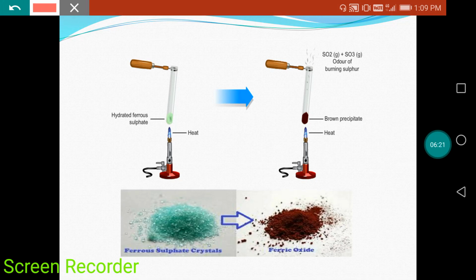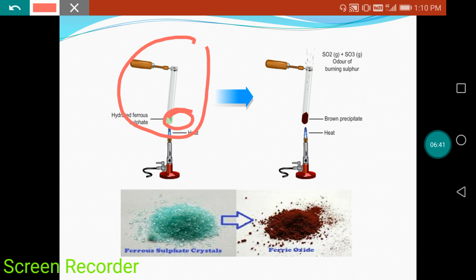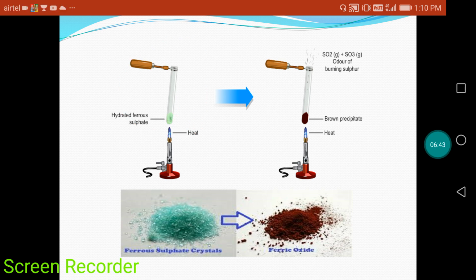Activity is very much important for class 10th, that I am telling you again and again. See, one activity is given in your NCERT: breakdown of ferrous sulfate, right? See, in this test tube, ferrous sulfate is there. The green color part is given at the bottom, right? Means in this test tube, ferrous sulfate is given there.